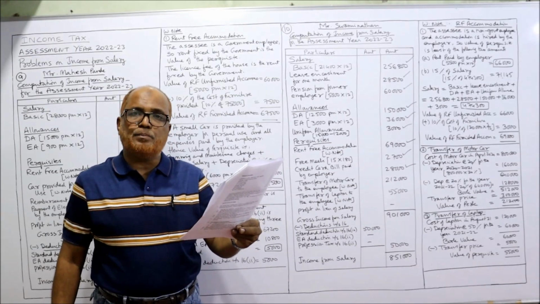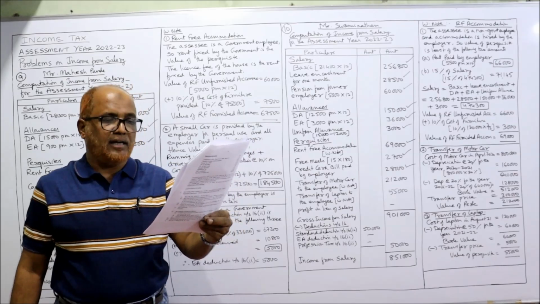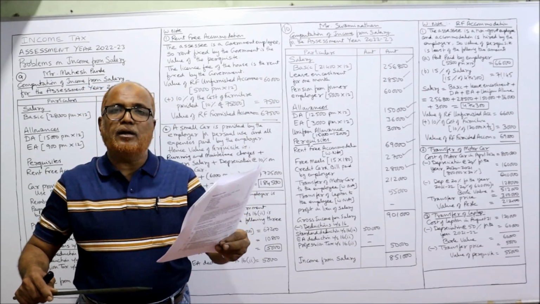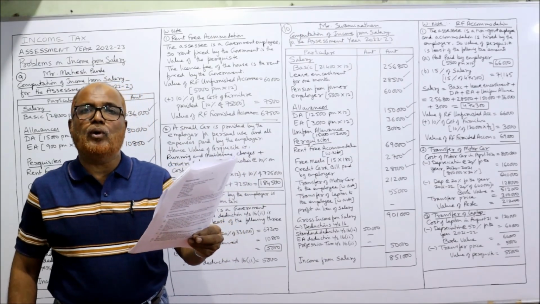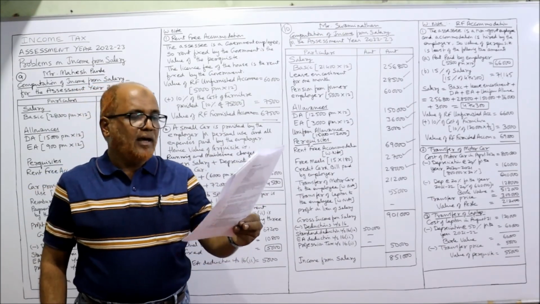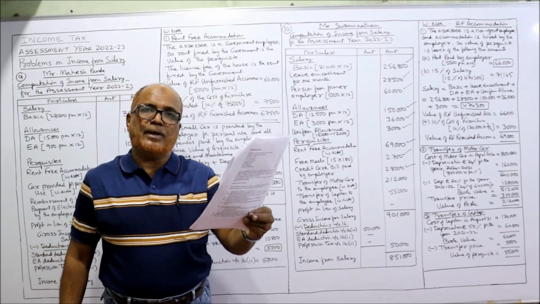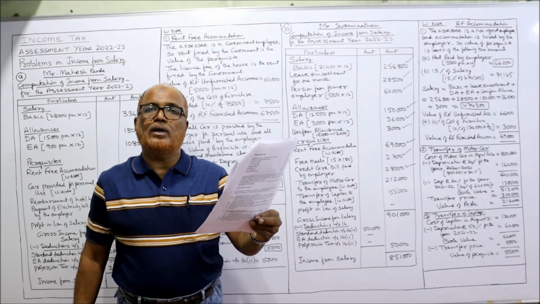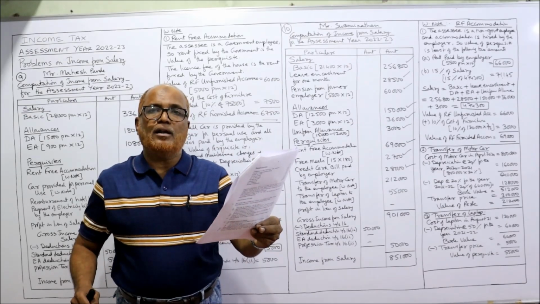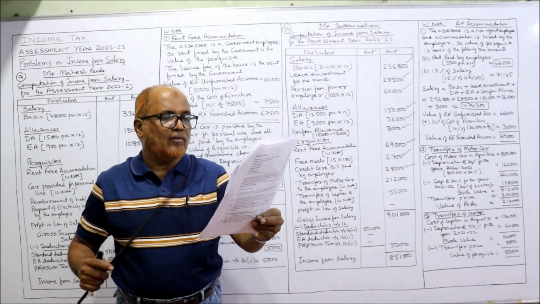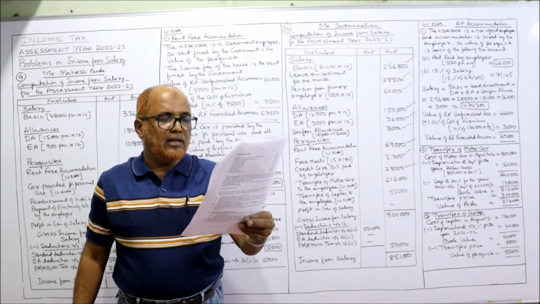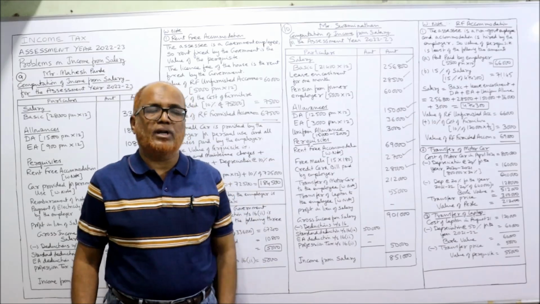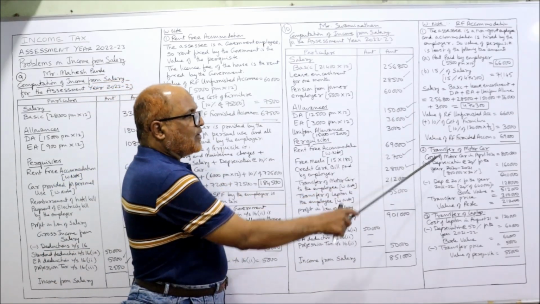The employer has purchased the motor car for 8 lakh in April 2020, and during the previous year sold it to the employee for 3 lakh. And laptop, the company purchased the laptop in August 2021 for 1,20,000, and during the previous year sold it to the employee for 5,000. Compute the income from salary. So two values we have to find out in working note. Motor car. Transfer of motor car.